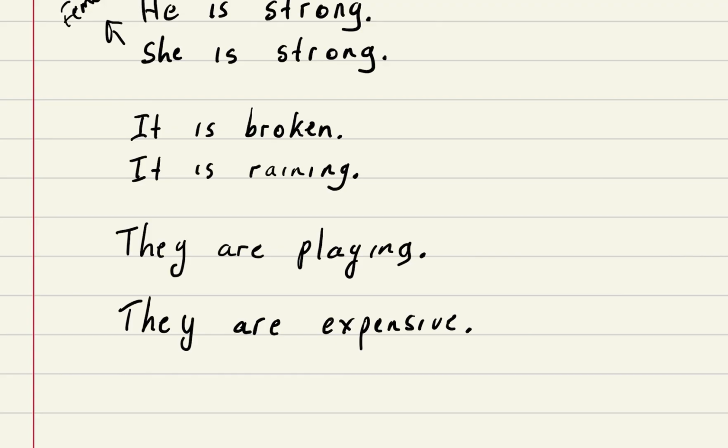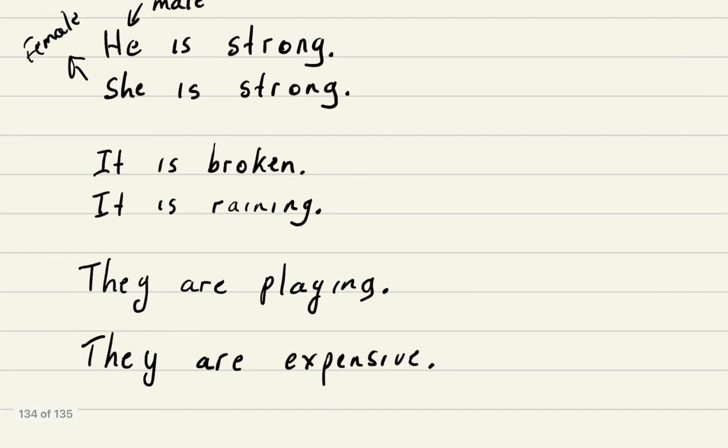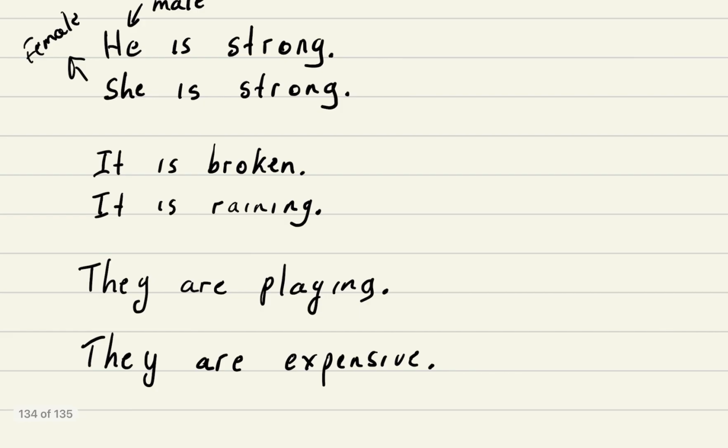So these are third person plural. We're talking about someone or something else.